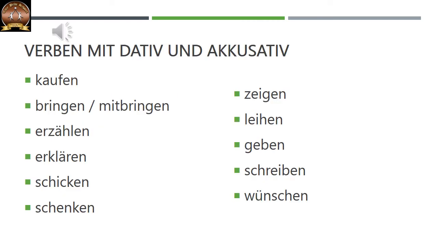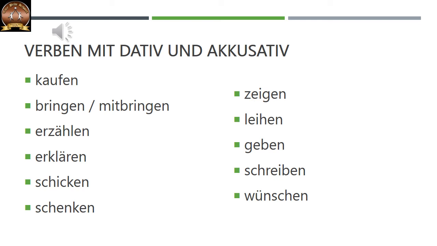So here we have listed down the verbs that take two objects. Verben mit Dativ und Akkusativ. First one, kaufen, to buy. To buy someone something. Someone in dative, something in accusative. Bringen or mitbringen, to bring or bring along. To bring someone something. Correct? It needs two objects, someone and something, whom and what. Someone in dative, something in accusative.